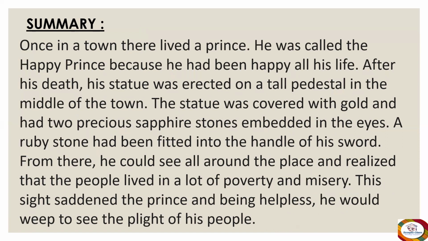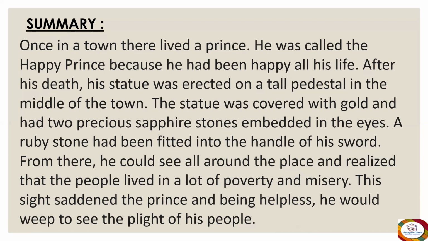Once in a town there lived a prince. He was called the Happy Prince because he had been happy all his life. After his death, his statue was erected on a tall pedestal in the middle of the town. The statue was covered with gold and had two precious sapphire stones embedded in the eyes.